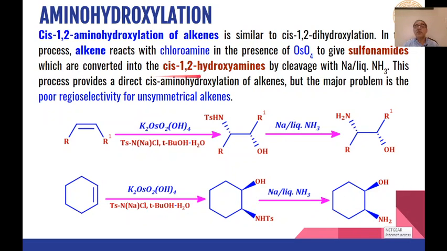The products formed are cis 1,2 hydroxyl amines after reaction with sodium in liquid ammonia. But this reaction shows poor regioselectivity for unsymmetrical alkenes. For symmetrical alkenes, it is okay, when both the groups R and R1 are the same, or this is also a symmetrical alkene. But when we use unsymmetrical alkenes, the regioselectivity shown by the reaction is poor.